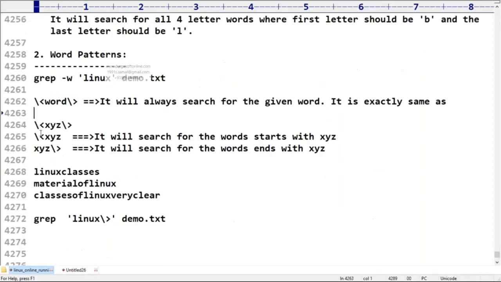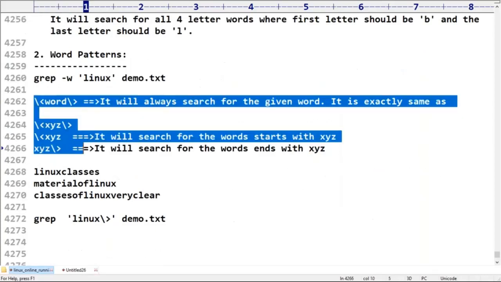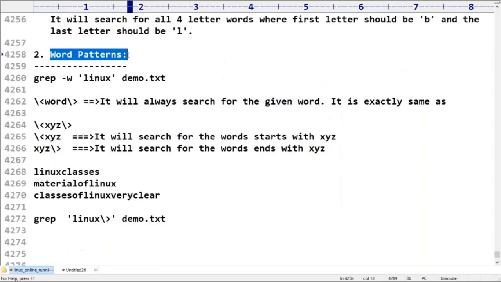The word starts with XYZ, and after that anything is there, no problem. Ends with XYZ, before that anything is there, no problem. So these three are by default considered. Remember this terminology carefully. I hope you are in a position to understand clearly, right?